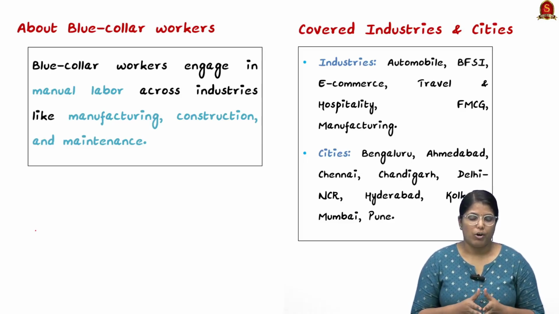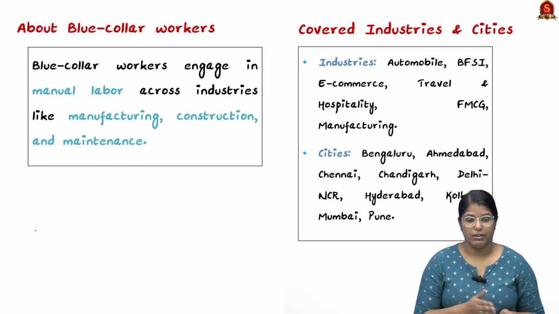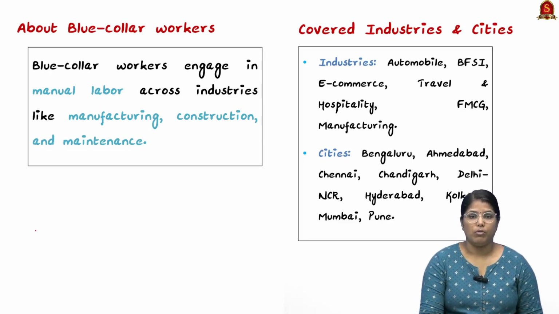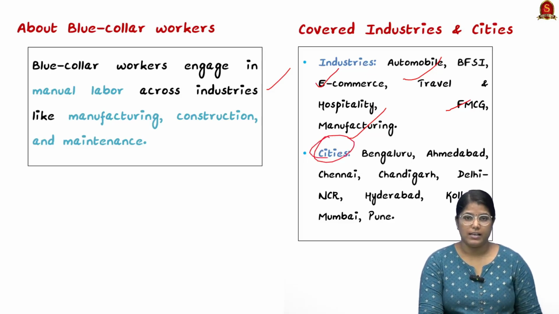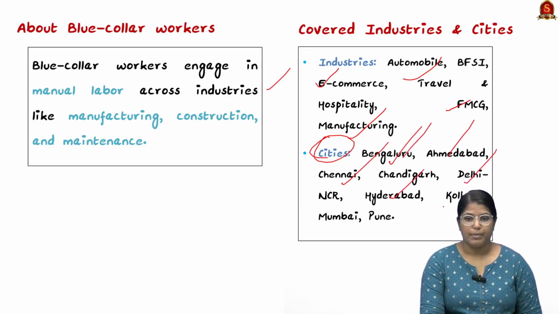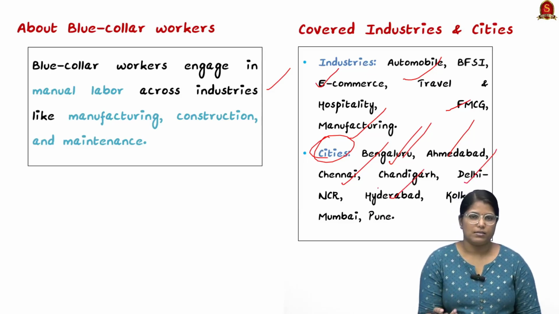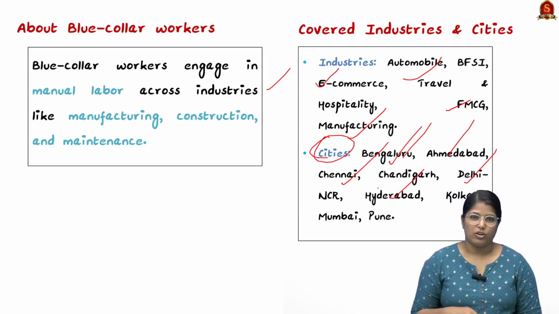See, blue collar jobs are for people who engage in manual labor, which varies across different industries, which includes manufacturing, construction, even agriculture and maintenance. Now talking about the industries, specifically, it includes automobile, BFSI, then e-commerce, travel and hospitality, then FMCG, which is fast moving consumer goods, then manufacturing, and certain cities have been included. The study includes Bangalore, Ahmedabad, Chennai, Chhattisgarh, Delhi NCR, Hyderabad, Kolkata, Mumbai and Pune. See, these details are not required. However, you can use this data in your mains answer.